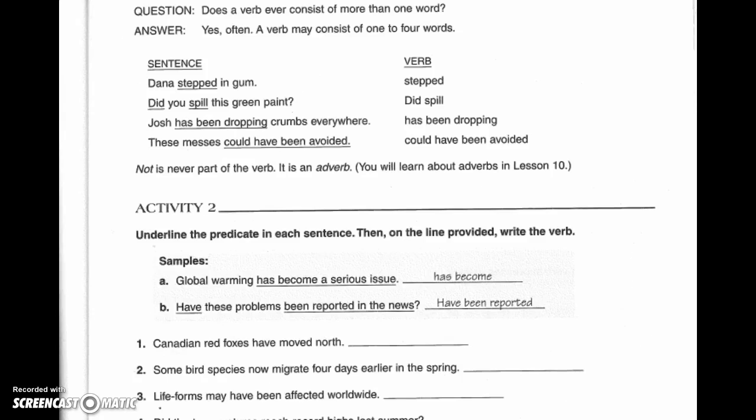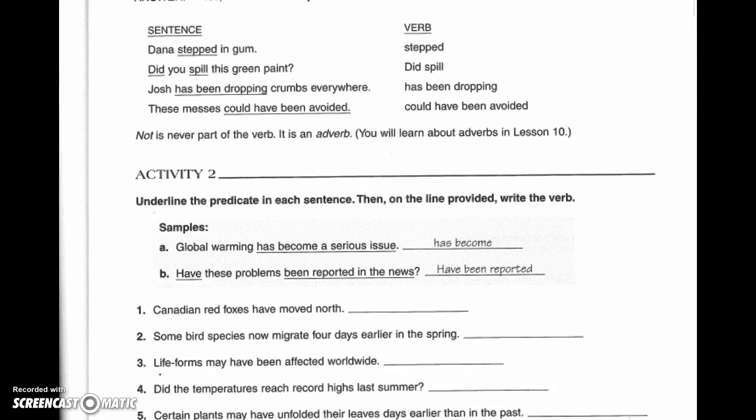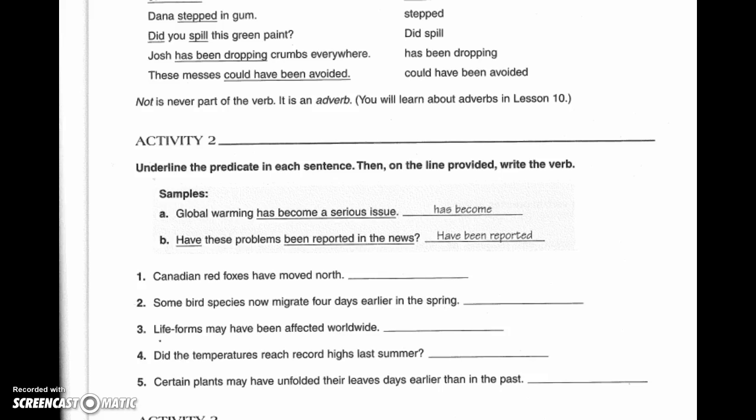In activity 2, you're going to understand that sometimes the verb can be more than one word. For instance, if it has a helping verb. So activity 2 has 5 examples, and you're going to be working on those in the same manner as you've done activity 1, where you're going to write out the predicate and then circle the verb. But it could be more than one word.